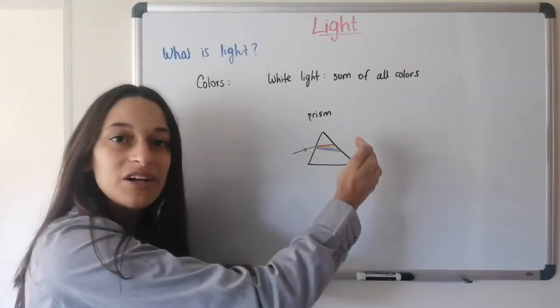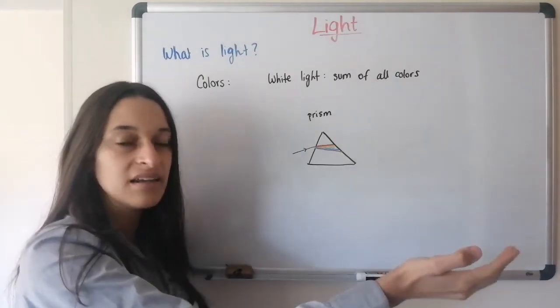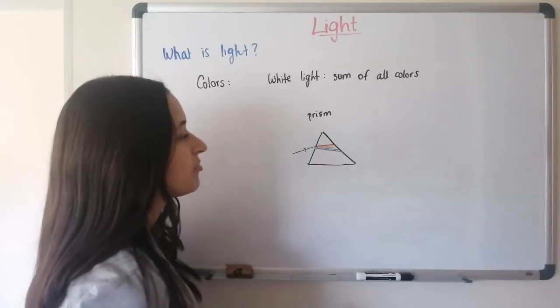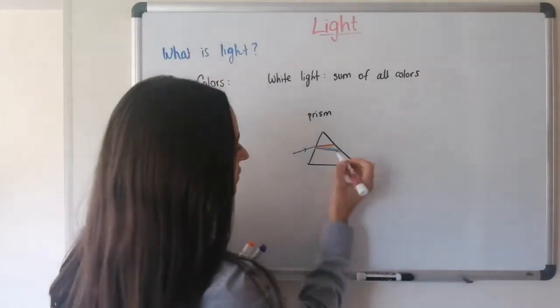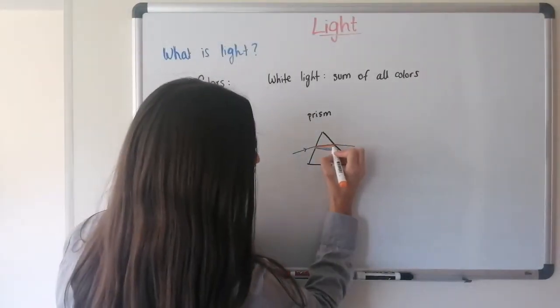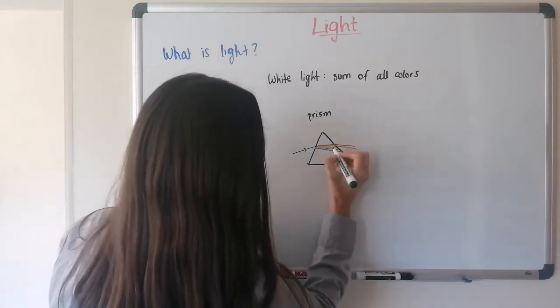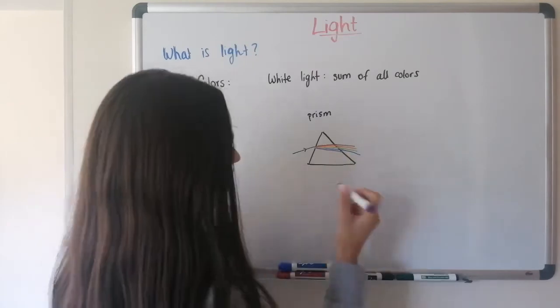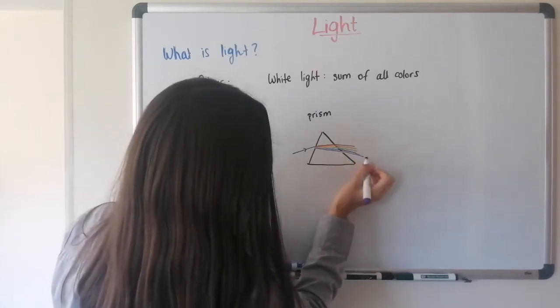And when they hit the second barrier and pass into the air again, they're going to bend again. And again, red is going to have a bend that's a little bit less. Orange will bend even more. Green will bend more. Blue will bend more. And purple will bend the most.